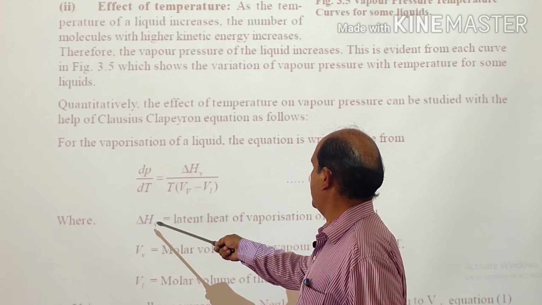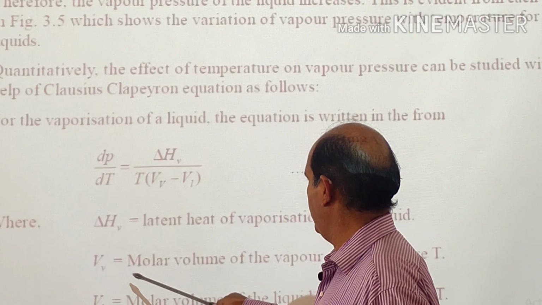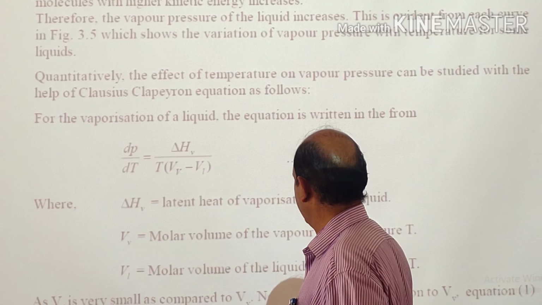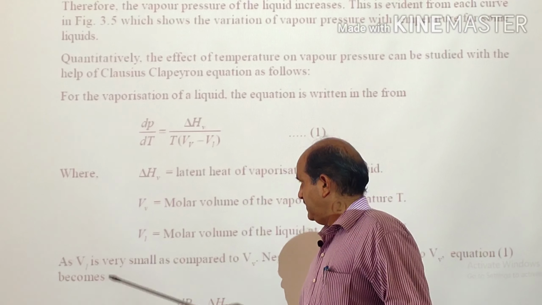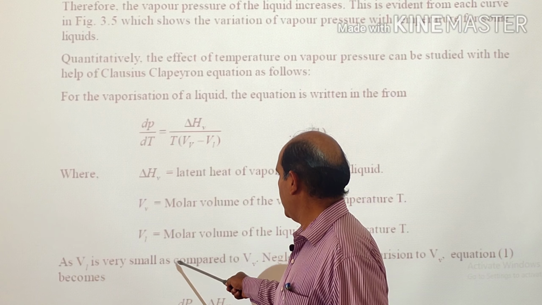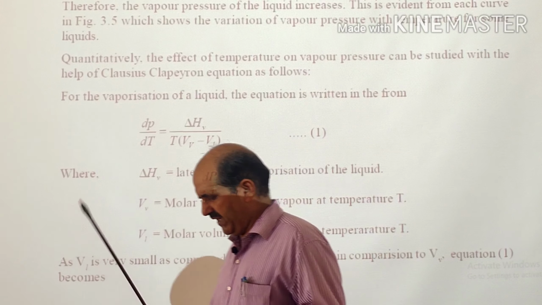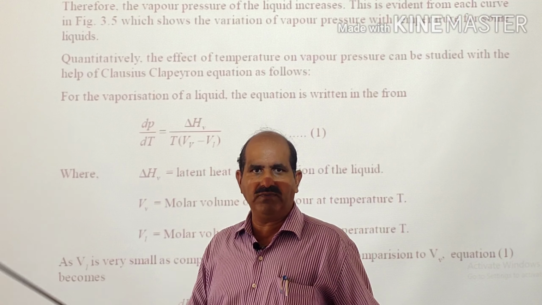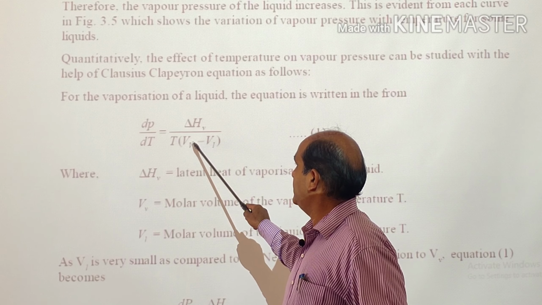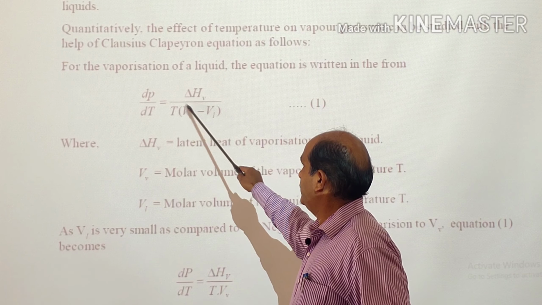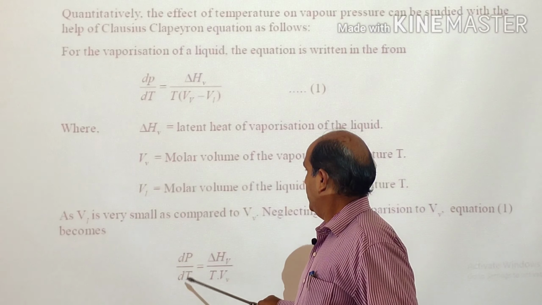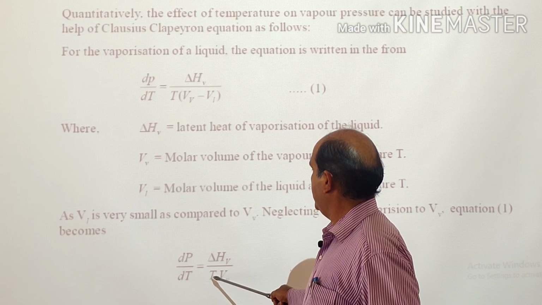So this description is given that delta Hv is latent heat of vaporization of the liquid, Vv molar volume of the vapor at temperature T, Vl molar volume of the liquid at temperature T. Now as the volume of the liquid will be quite small as compared to volume of vapor, because in case of gaseous phase the volume will be quite large, the molecules will be far apart from each other. Therefore this volume of liquid can be taken negligible as compared to the large volume of the vapor phase. So neglecting this, we will have dP by dT equal to delta Hv by T into